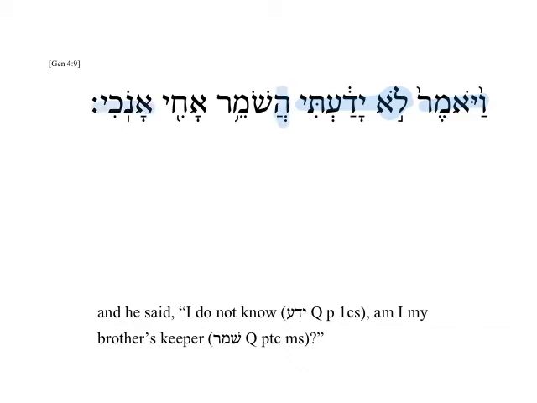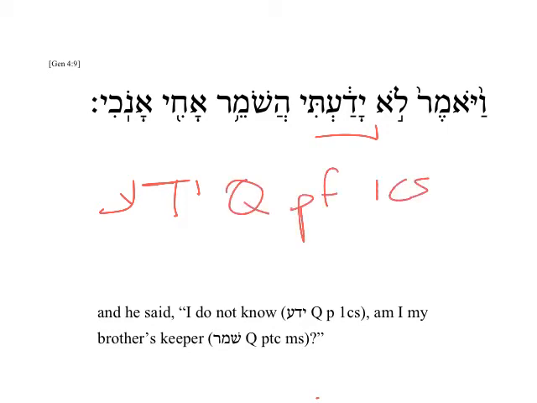Am I a keeper of my brother? And here again we have the same root word from yod, dalet, ayin, to know. And here we have a Qal Perfect 1cs. Now if we just had this word by itself, if that's all we had, yadati, we would translate it I knew or I have known.